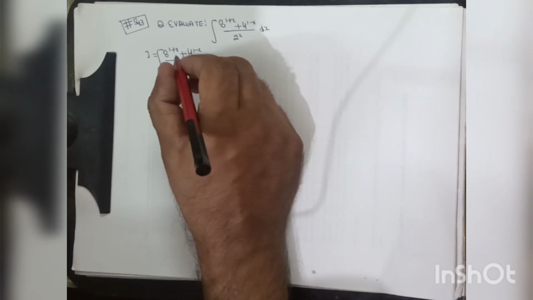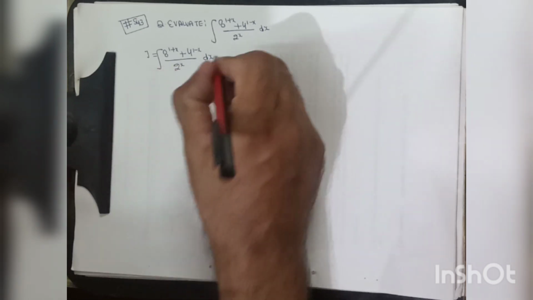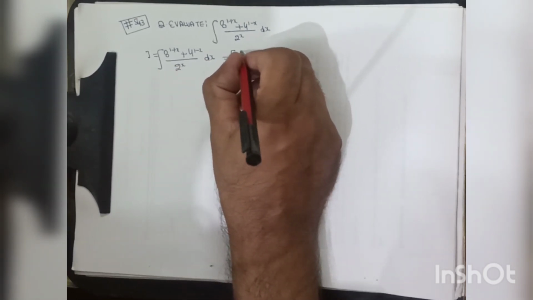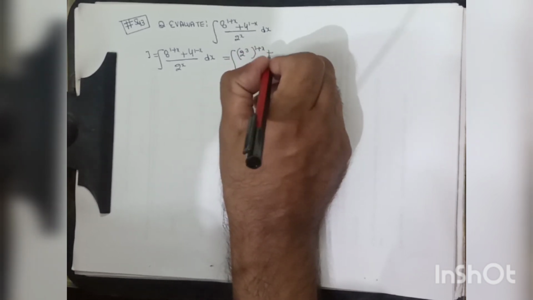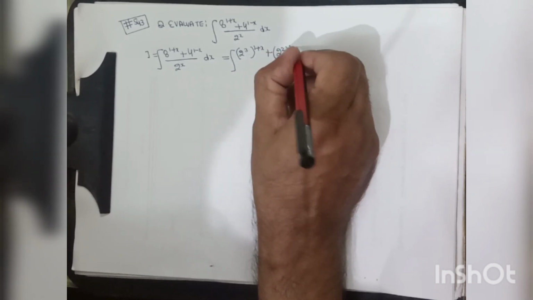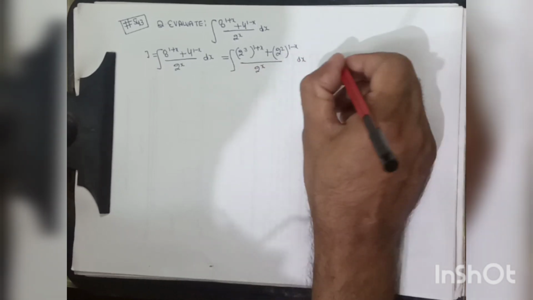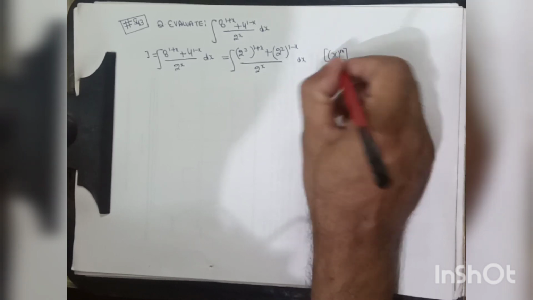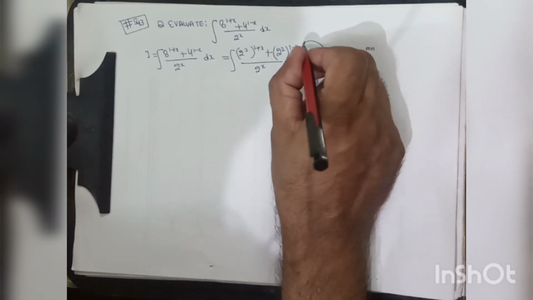Now we will express each term in terms of 2 to the power so that their simplification will be easy. So this may be written as the integral of (2 cubed) to the power 1 plus x plus (2 squared) in place of 4, to the power 1 minus x, divided by 2 to the power x dx. Now we know x to the power m to the power n is equal to x to the power mn. So we will use this formula here.